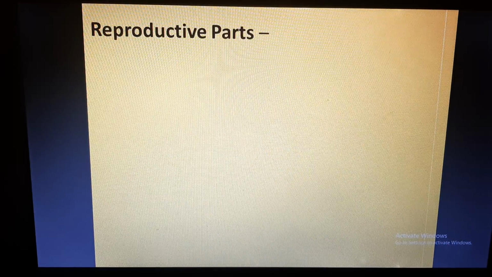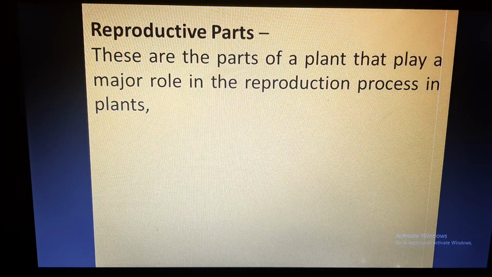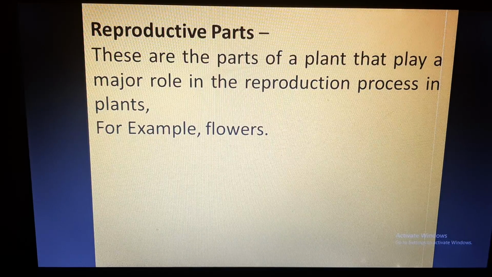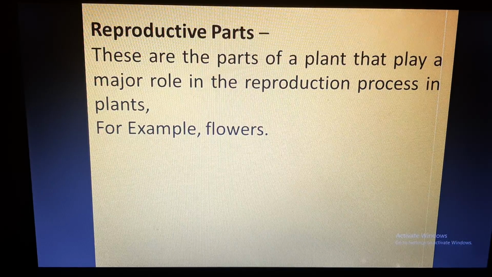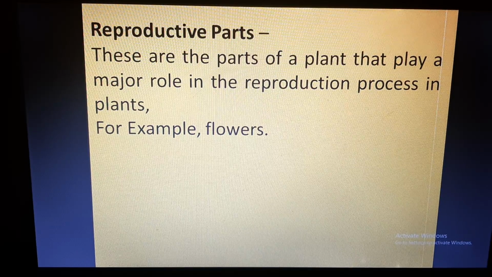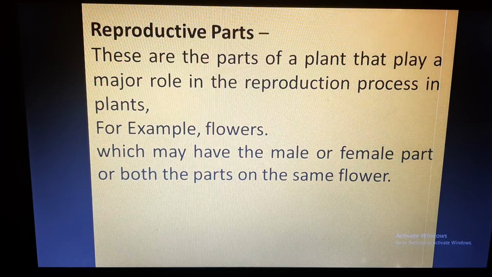I've now come to reproductive parts. The parts of the plant that play a major role in the reproduction process are called reproductive parts. For example, flowers. Flowers are basically the reproductive organs of the plant. These flowers can be male also and female also.